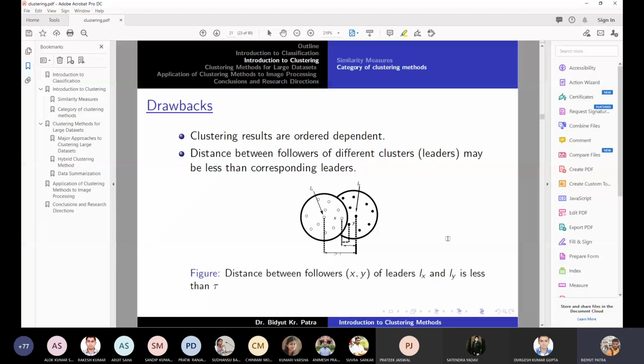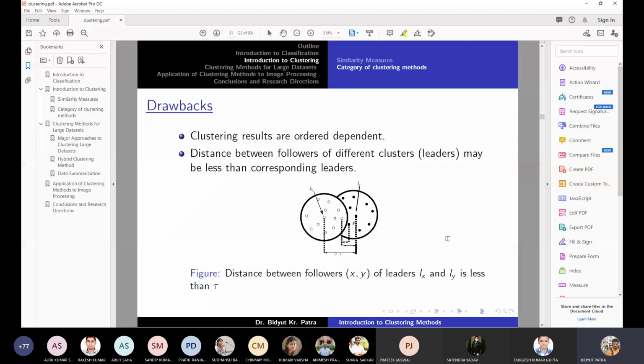This is another serious drawback. Distance between followers of different clusters may be less than the distance between the corresponding leaders. I will make you understand this drawback, and then I will stop. Followers are nothing but the points within a leader's cluster. We have a relation like leaders and followers, right?